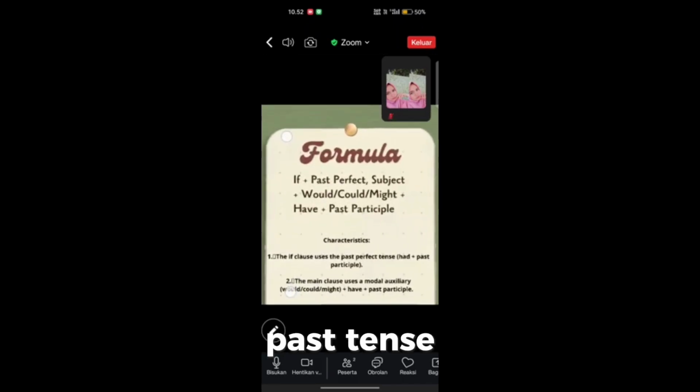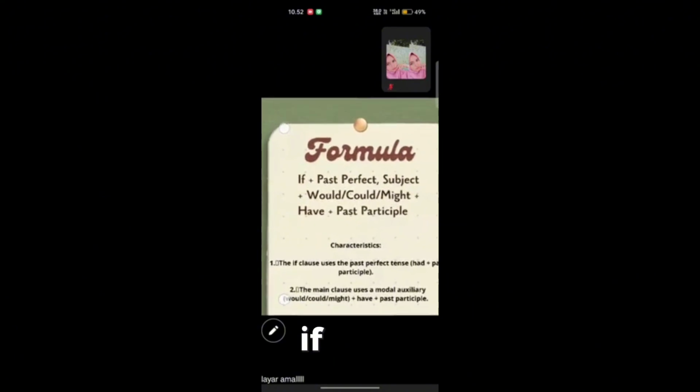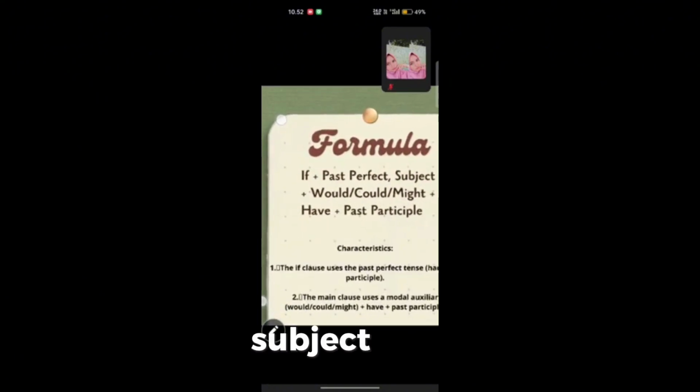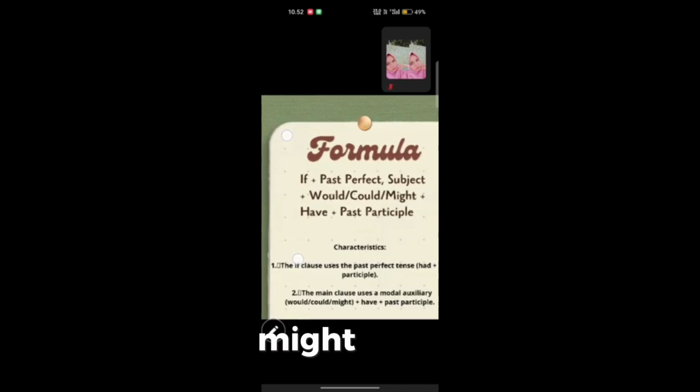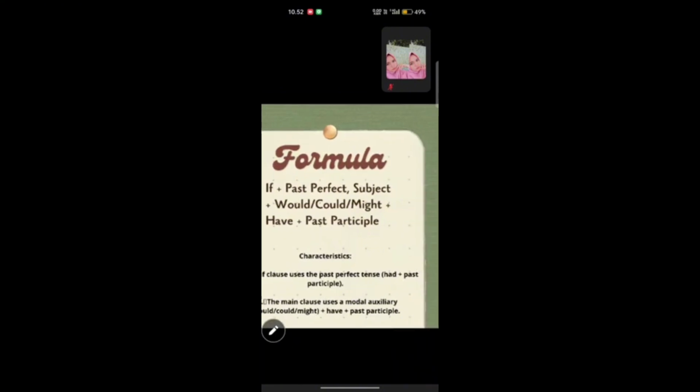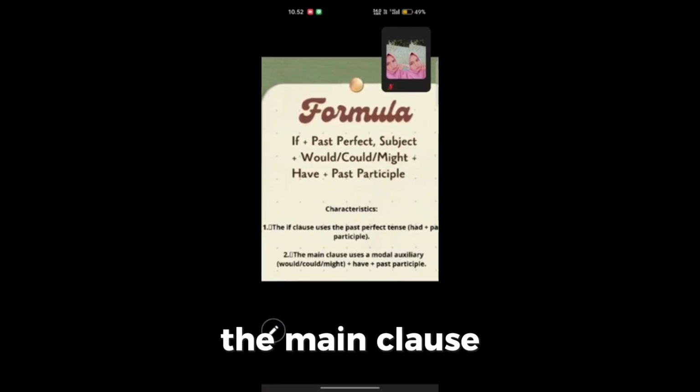The formula for the past conditional is listed below. If plus past perfect, subject plus would, could, might, have, and past participle. Characteristics: the if clause uses the past perfect tense, had plus past participle. Second, the main clause uses a modal auxiliary would, could, might, plus have, plus past participle. Next, examples.